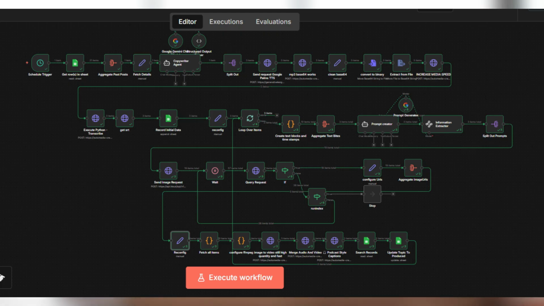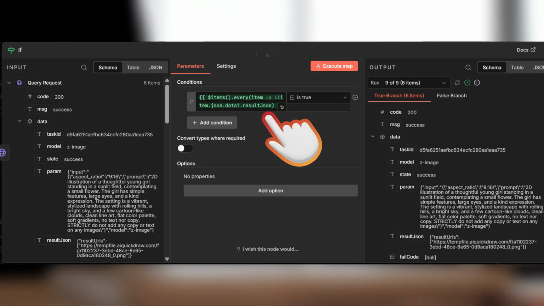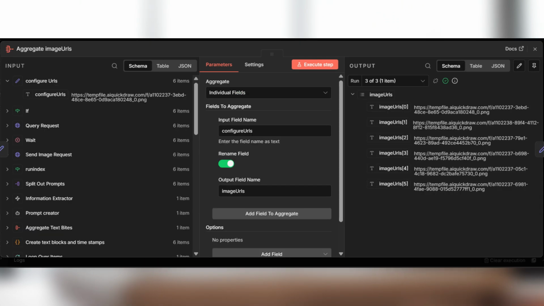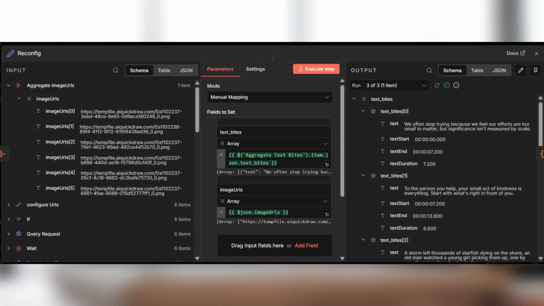This used to mess up the workflow, which needs all images to be able to create a video snippet for each scene. So I used an if node that will only let the workflow continue if all the images show a status that is completed. They can now proceed together to the aggregator to be merged together into what we shall send to the configuration code nodes. I have another set node here because I need to bring back the narrator voiceover array and the image array.